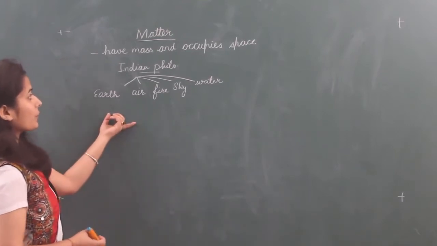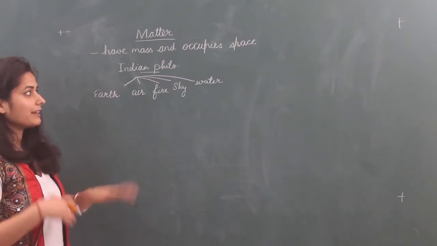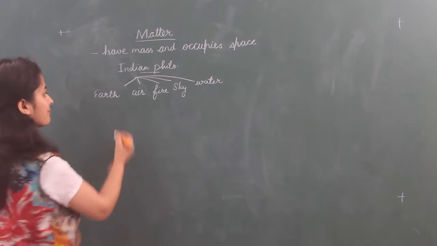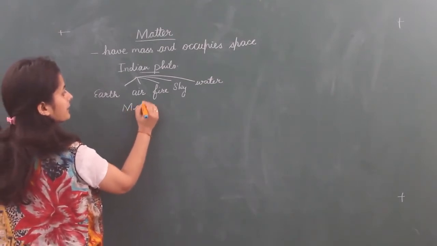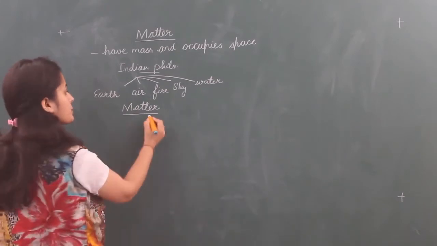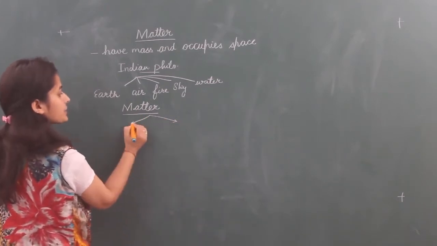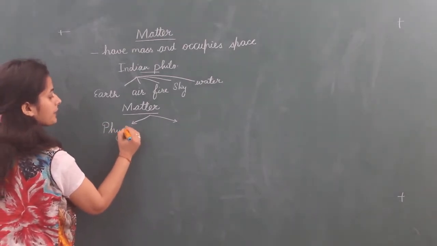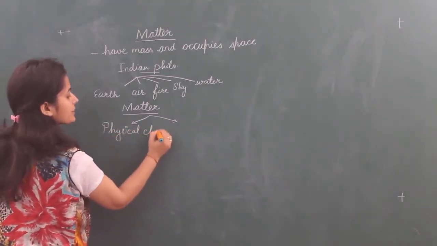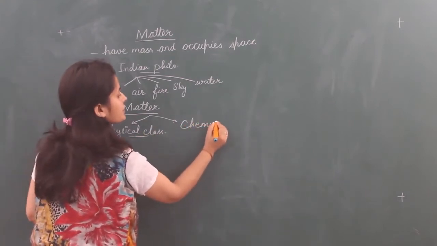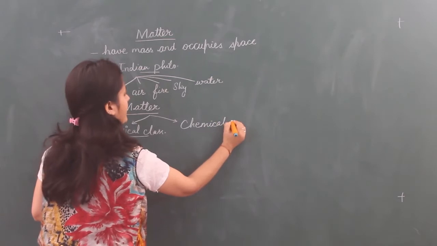Okay, so after that, studies went on, and on that basis, matter can be classified on the basis of some properties. So there are 2 main classifications of matter, and these are physical classification of matter and chemical classification of matter.